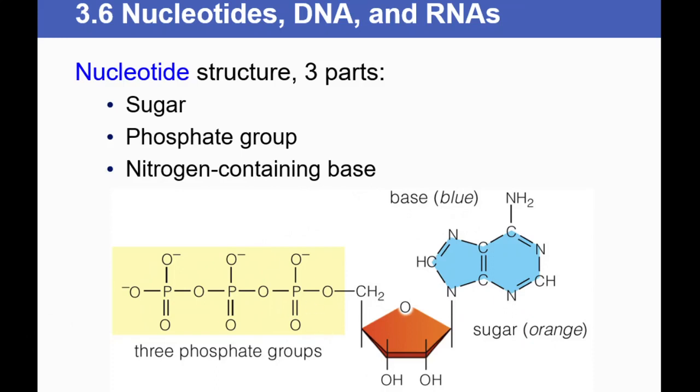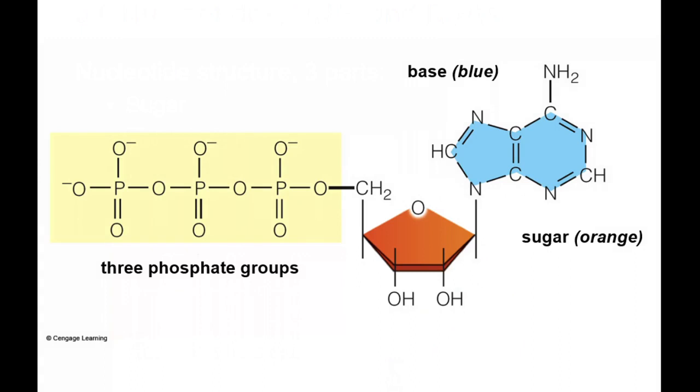In case of DNA and RNA, such a similar structure is seen. That is, it consists of a nitrogen base, it consists of a sugar, and the third component is the phosphate.